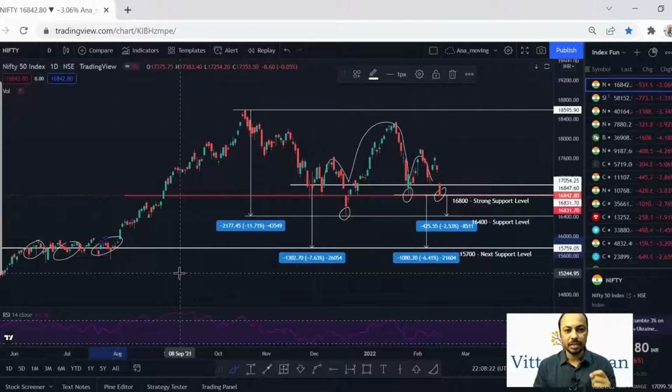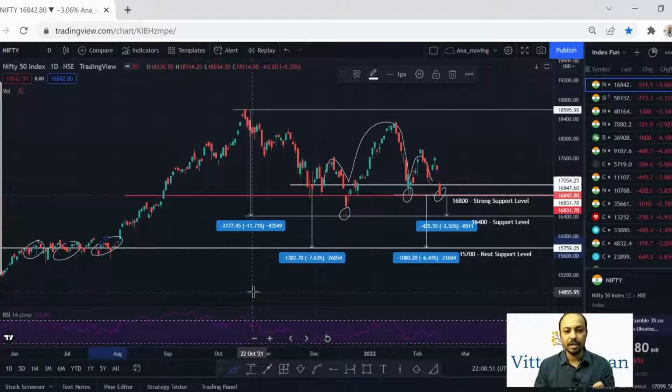This is happening mainly because of the tension between Russia and Ukraine, the recent increase in the inflation rate, and the recent increase in crude oil prices. These are a few macroeconomic reasons and events which are making people do panic selling in the market. And because of that, the market has corrected by 3% today.